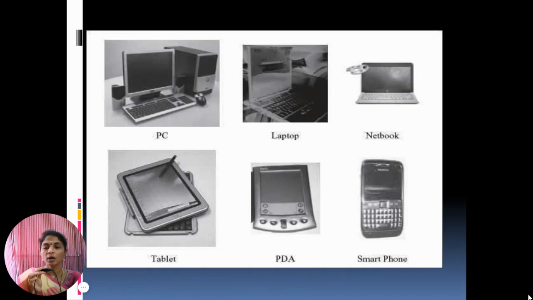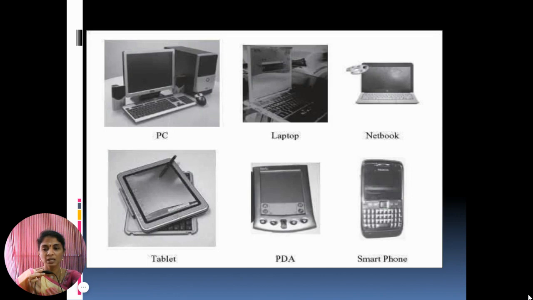Instead of a keyboard, the personal digital assistant uses a pen or stylus for input. They have limited memory and are less powerful. The personal digital assistants can be connected to the internet via wireless connections. So these are the features of personal digital assistant.